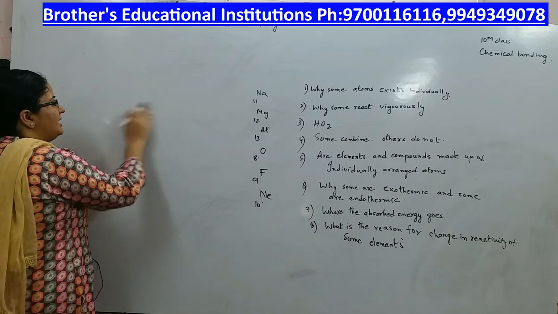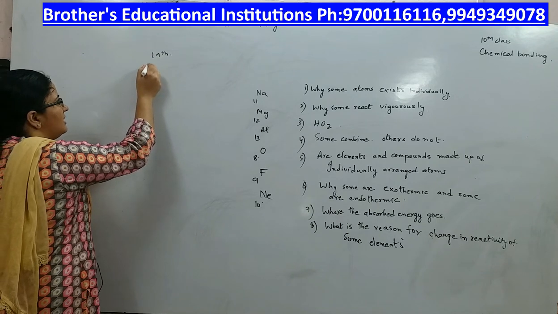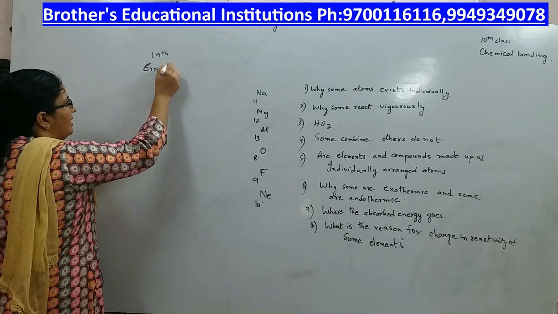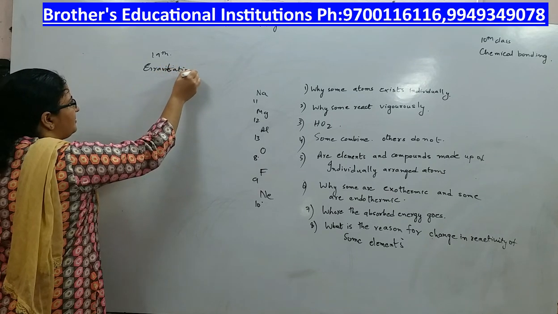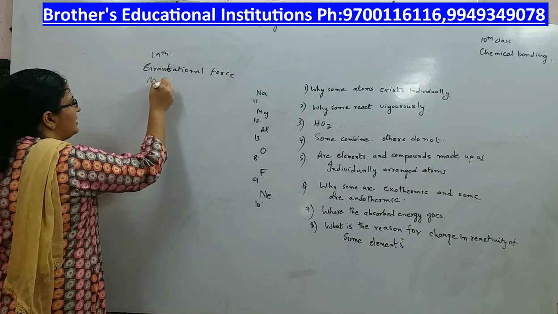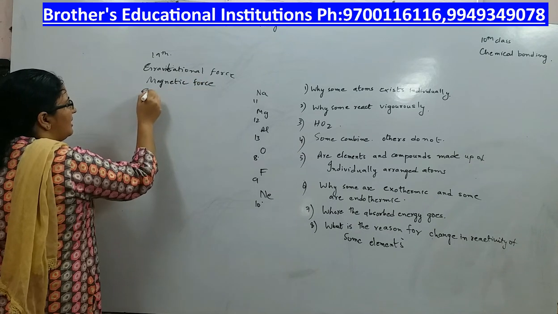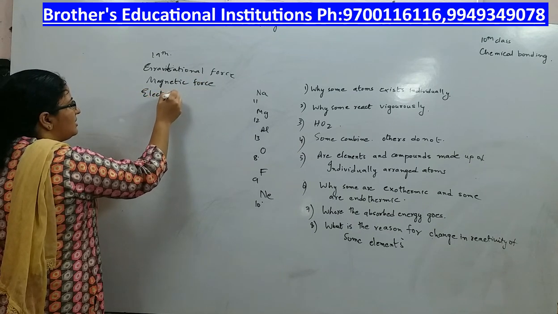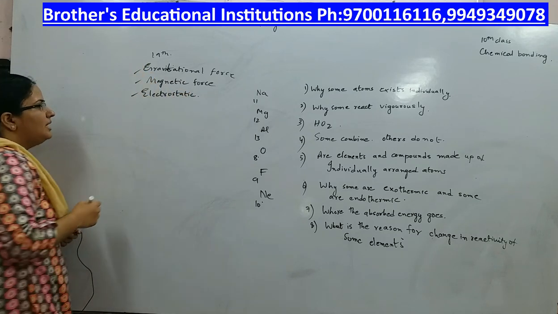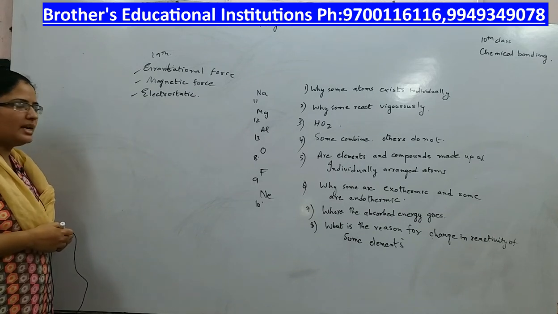By the end of the 19th century, scientists knew about three types of forces: gravitational force, magnetic force, and electrostatic force. There are three types of forces possible: gravitational force, magnetic force and electrostatic force. Now let us discuss this electrostatic force.